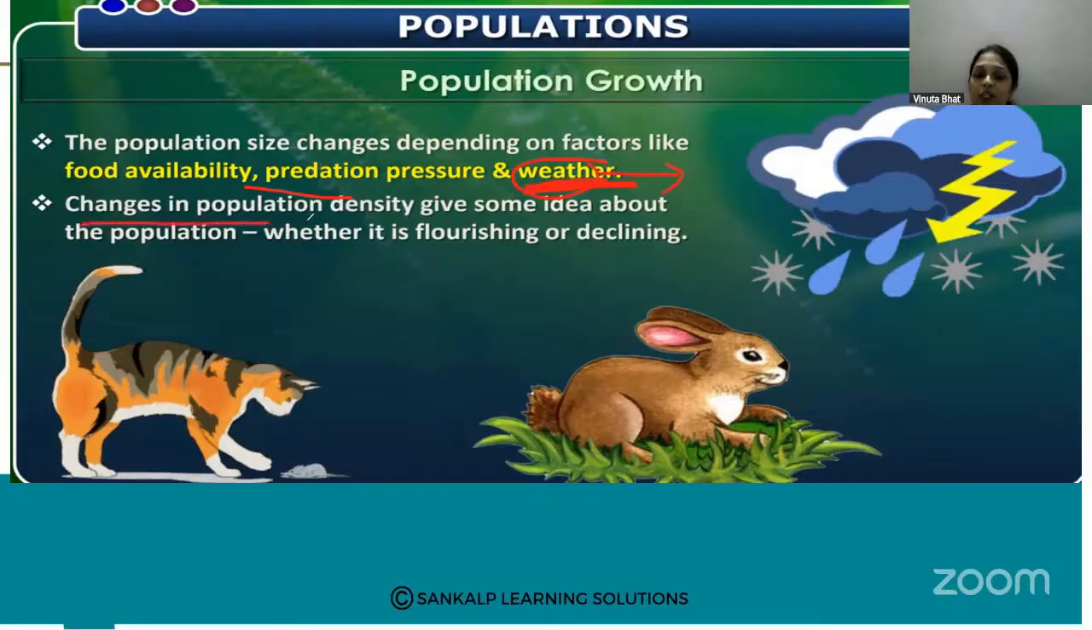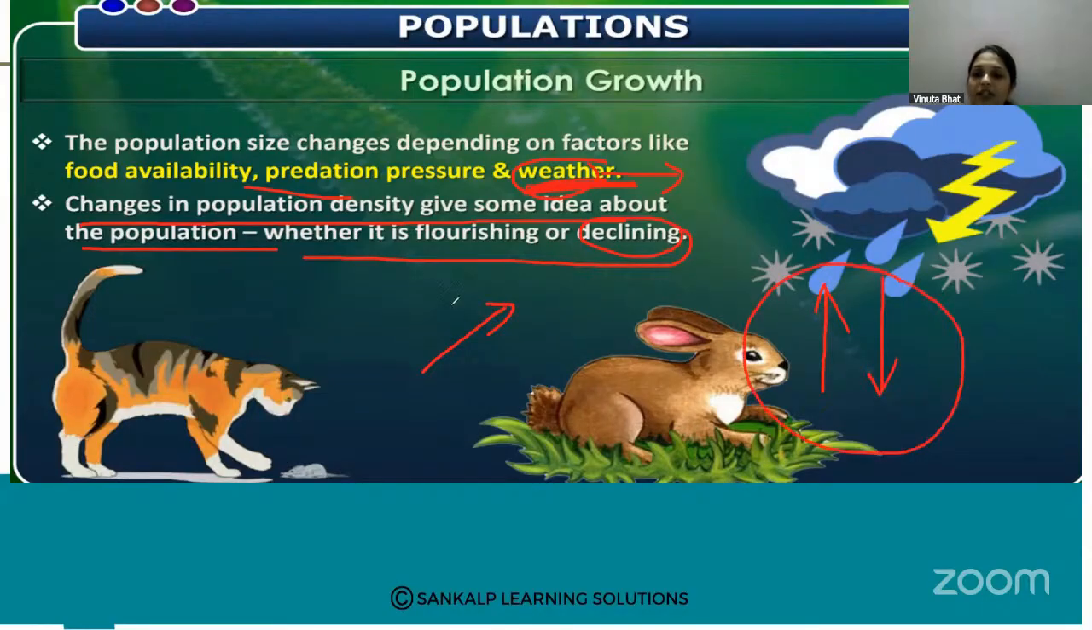Changes in population density give some idea about the population, whether it is flourishing or declining. So the population density shows whether it is growing or declining.